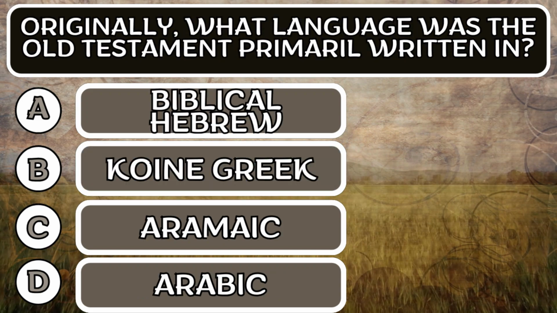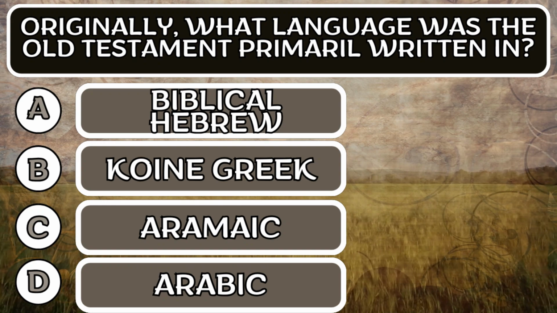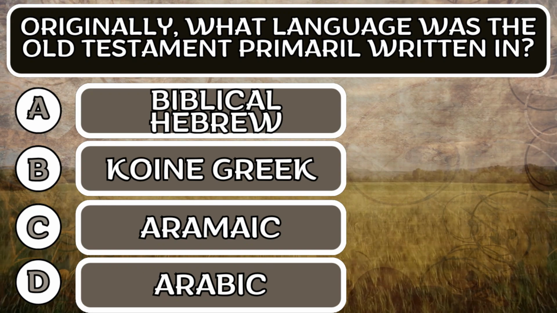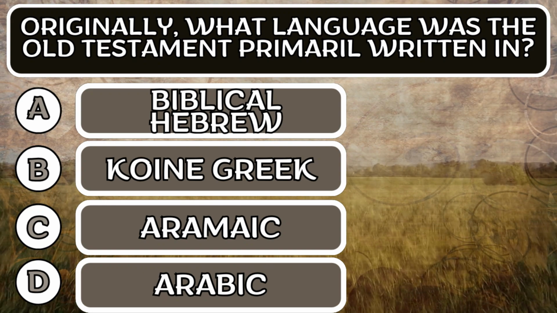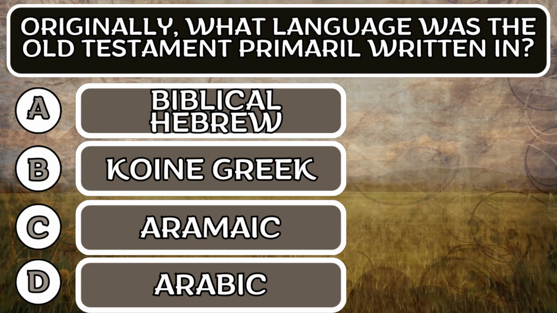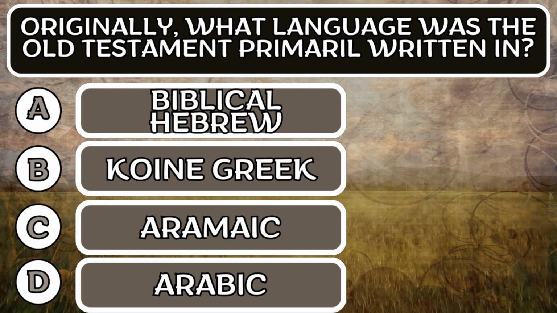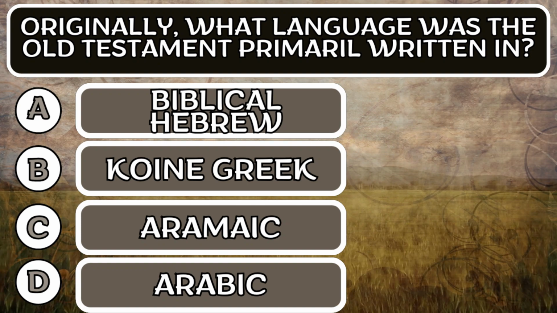Question number 10. Originally, what language was the Old Testament primarily written in? Option A, Biblical Hebrew. Option B, Koine Greek. Option C, Aramaic. Option D, Arabic.